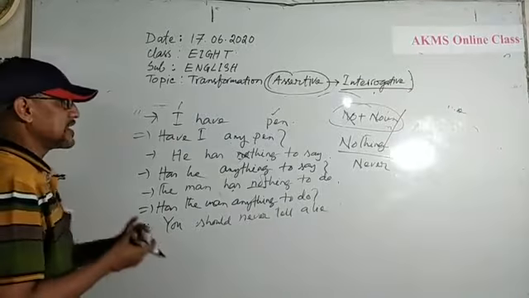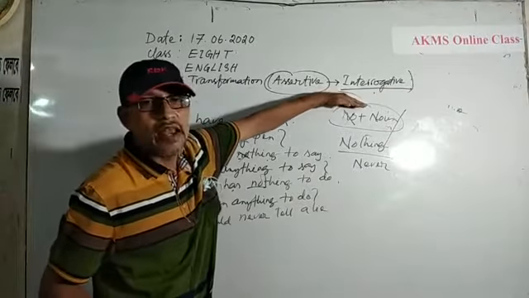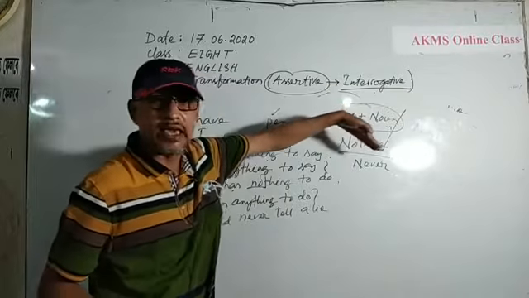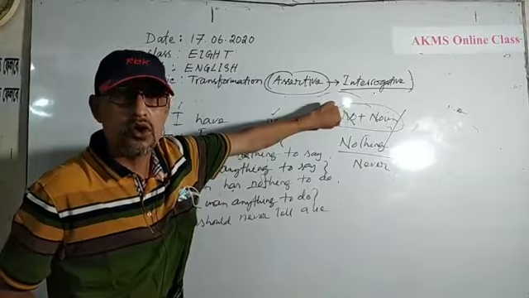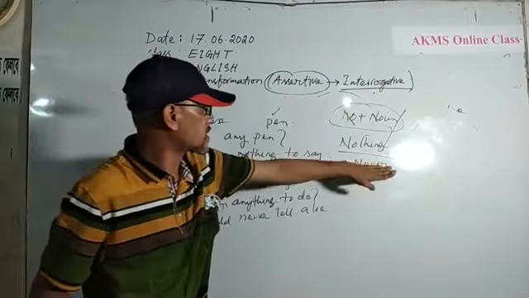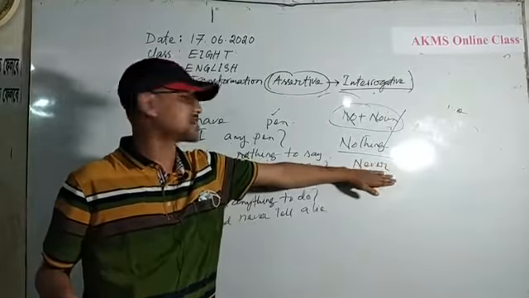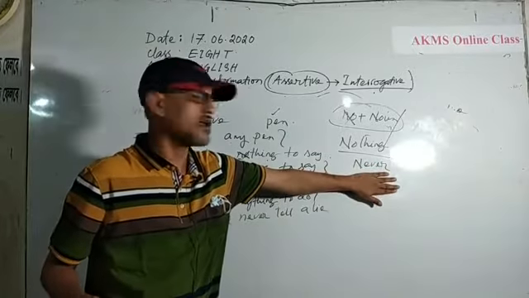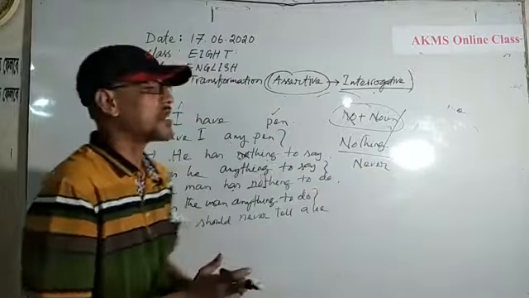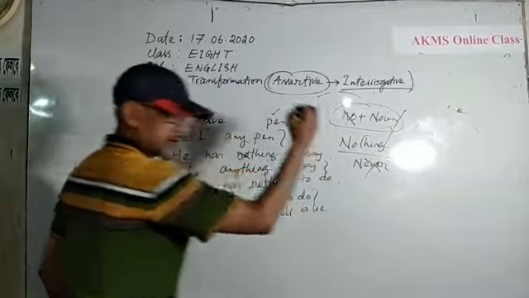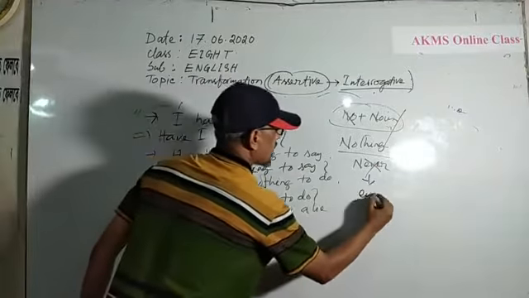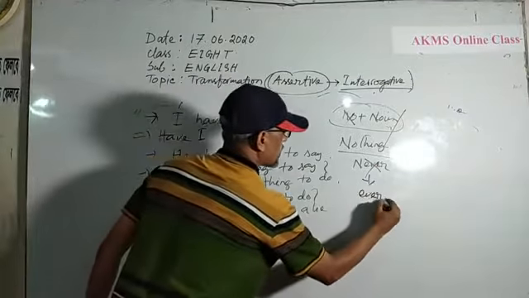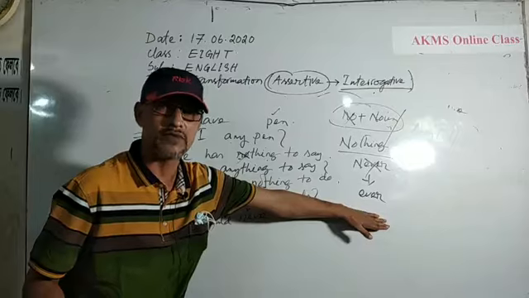Now, dears, whenever you find no plus noun or nothing, you have erased "no," and at the place of "no," you have used "any." But whenever you find any sentence where the examiner has used "never," then you should erase "never." You should write "ever" at the place of "never," because "never" is the negative form, "ever" is the affirmative form.